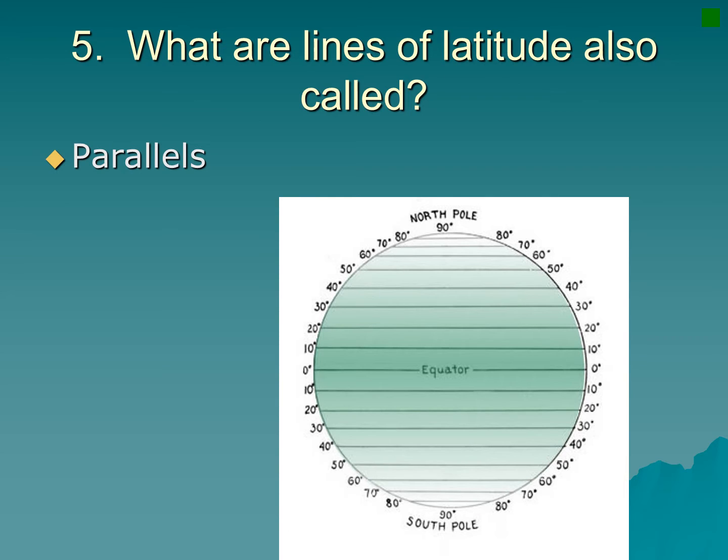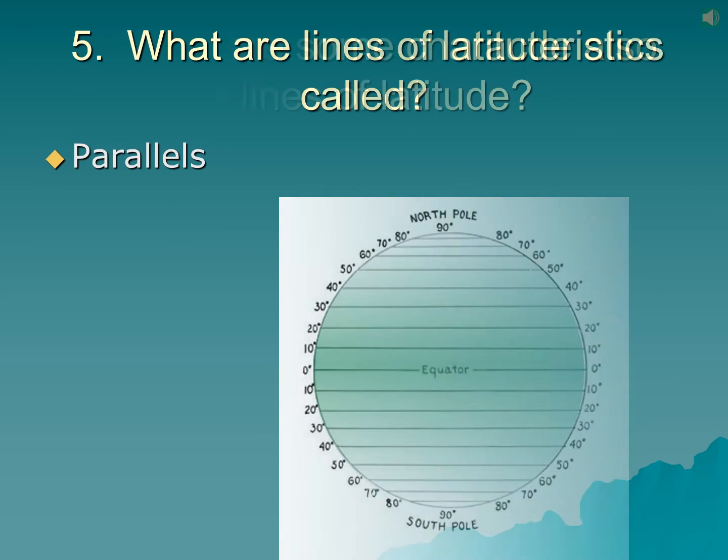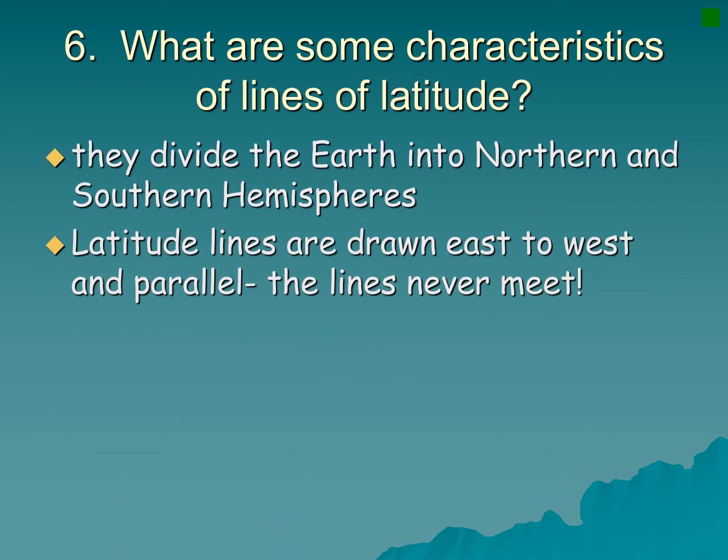What are lines of latitude also called? They're also called parallels because, if you see, they never touch each other. They all run parallel to one another. Some of the characteristics of lines of latitude are that they divide the Earth into northern and southern hemispheres. And latitude lines are drawn east to west and parallel, so the lines never meet.